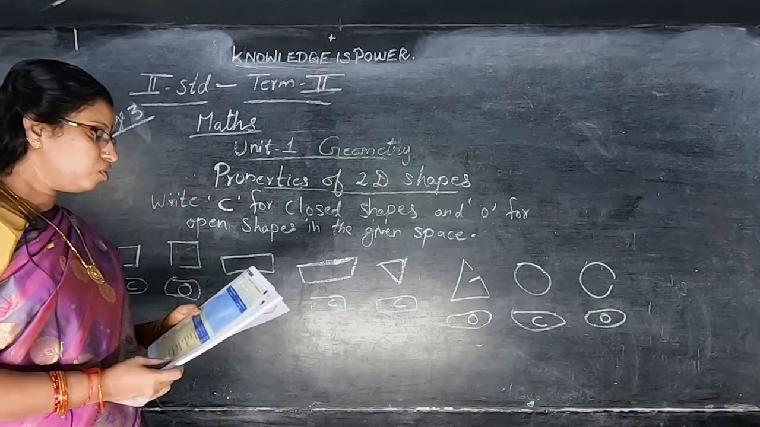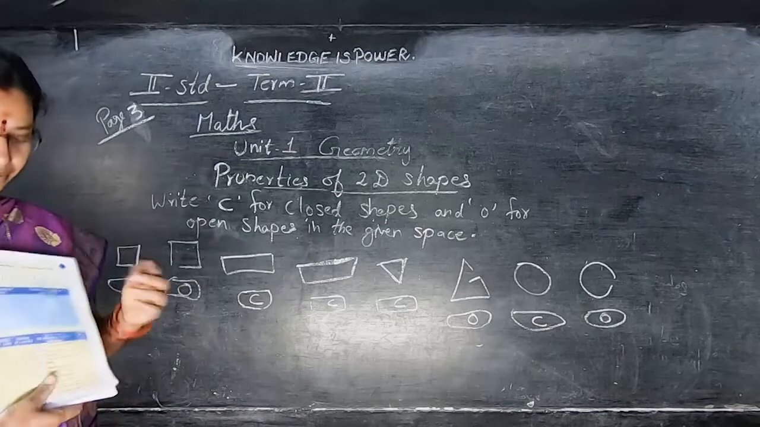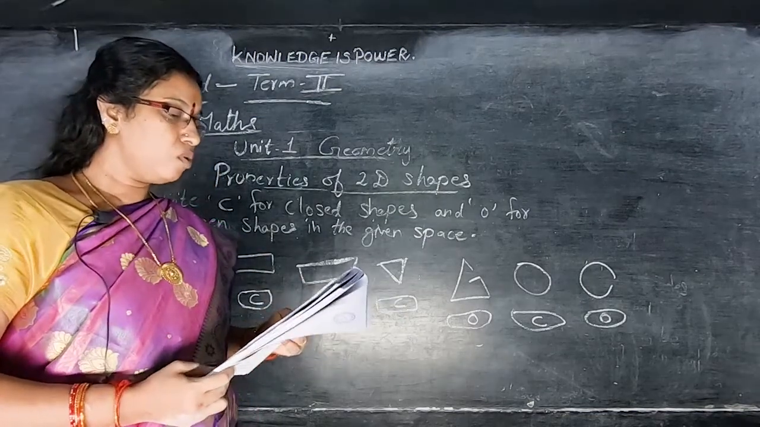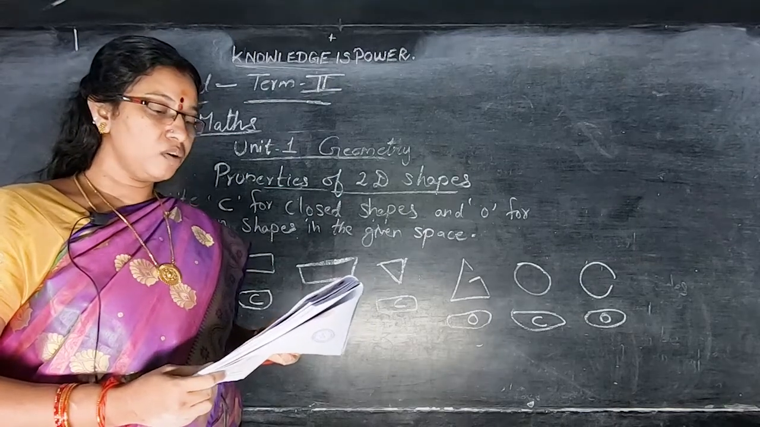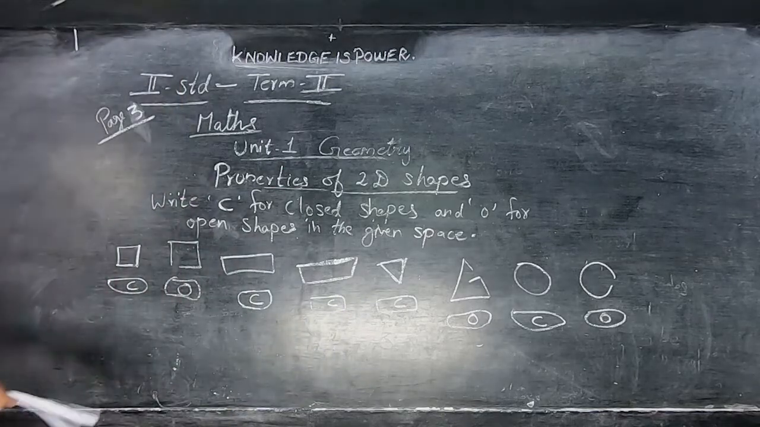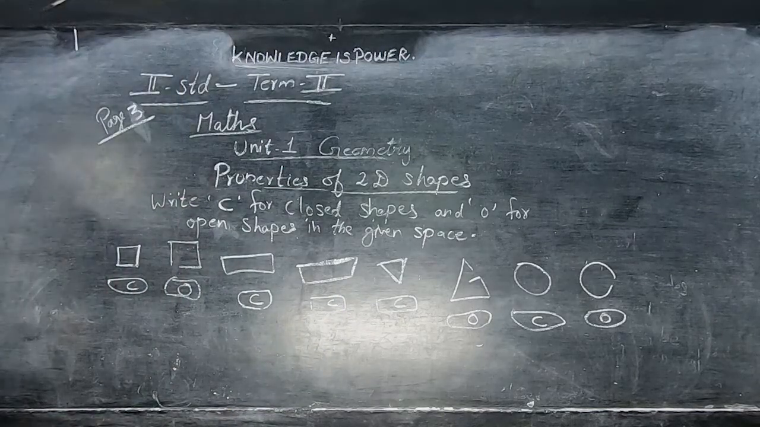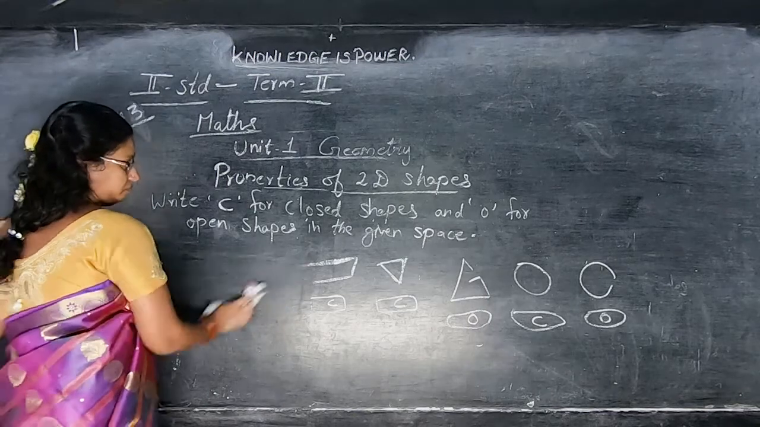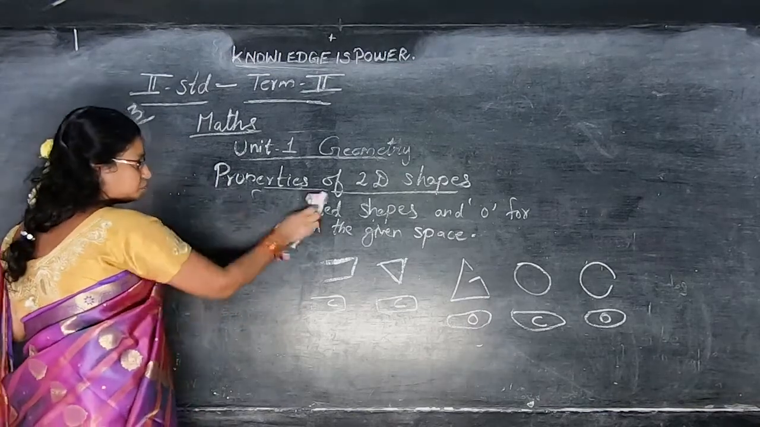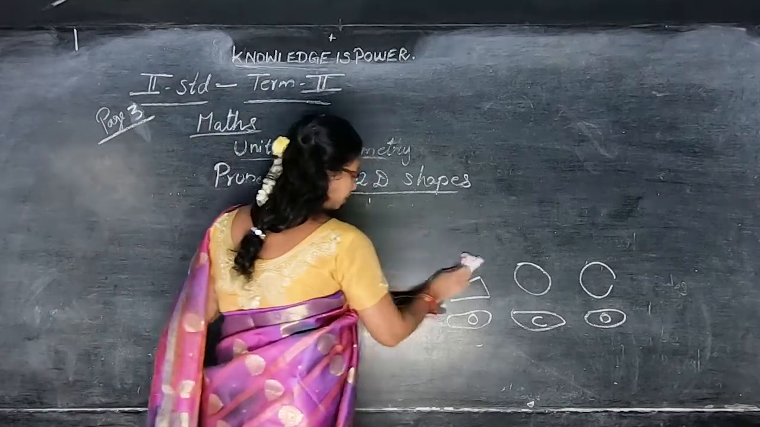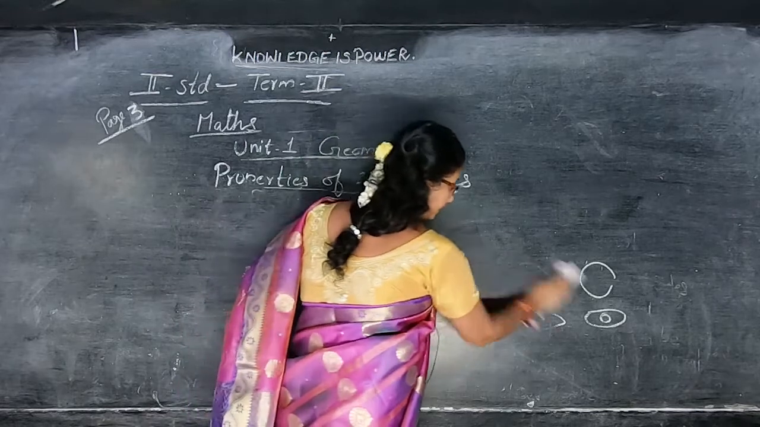Then draw an open shape of your choice. They have given some space for you to do. Okay? Draw an open shape of your choice. Draw a closed shape of your choice. So, I am going to draw one. You are going to draw on your own. After getting the book, you draw, children. This is a book exercise. After getting the book, you note in that.